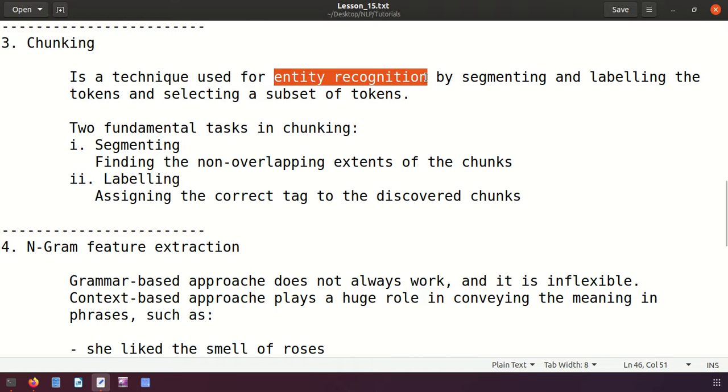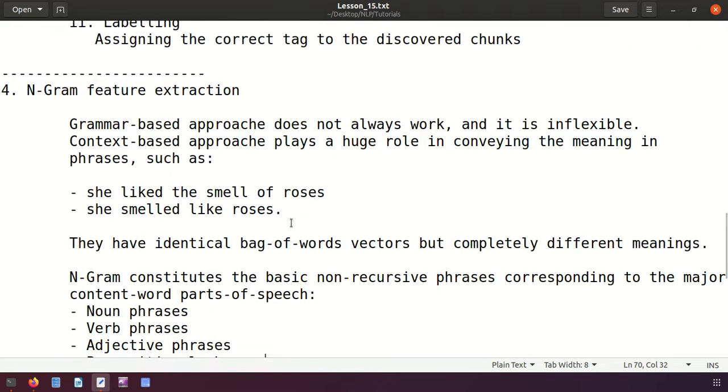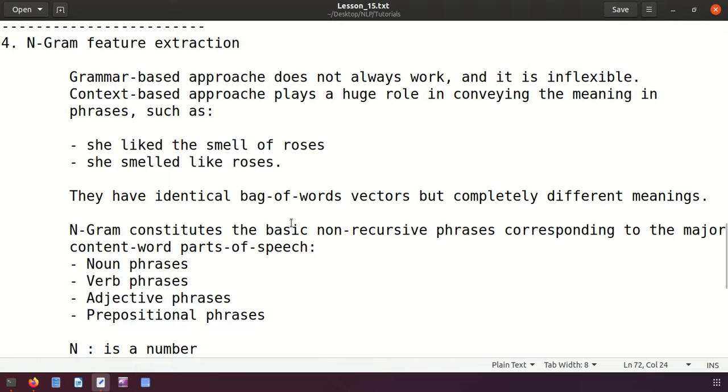This entity recognition and labeling is nothing but chunking, and we have the following two steps there. First of all, segmenting, which means splitting or identifying the chunks, and after that labeling, which means assigning the correct tag to them. Then we have n-gram feature extraction.